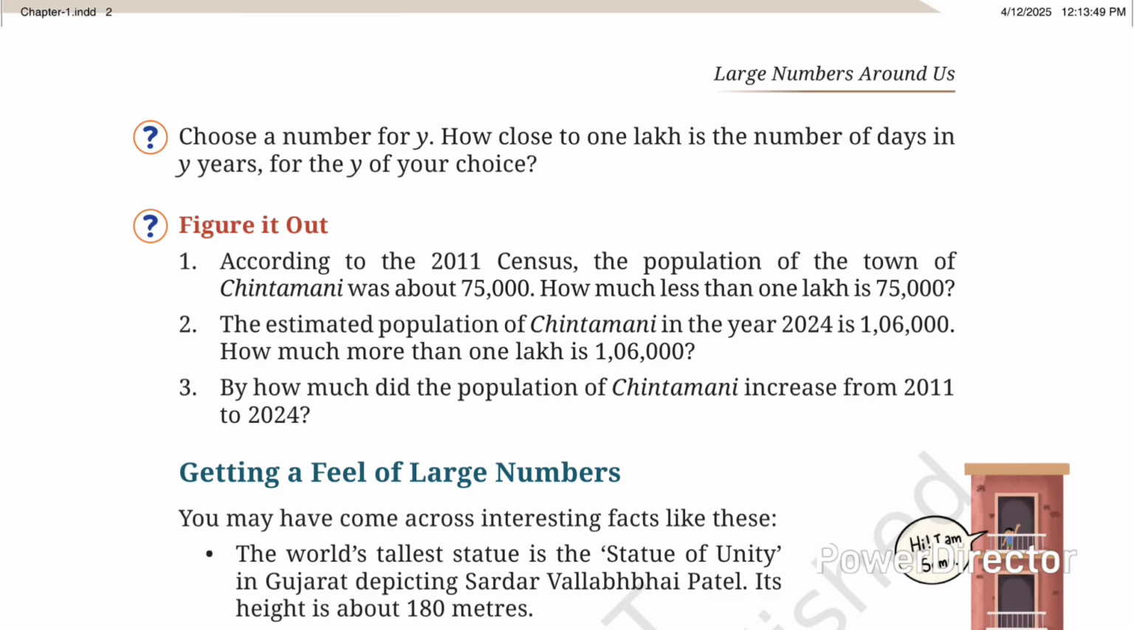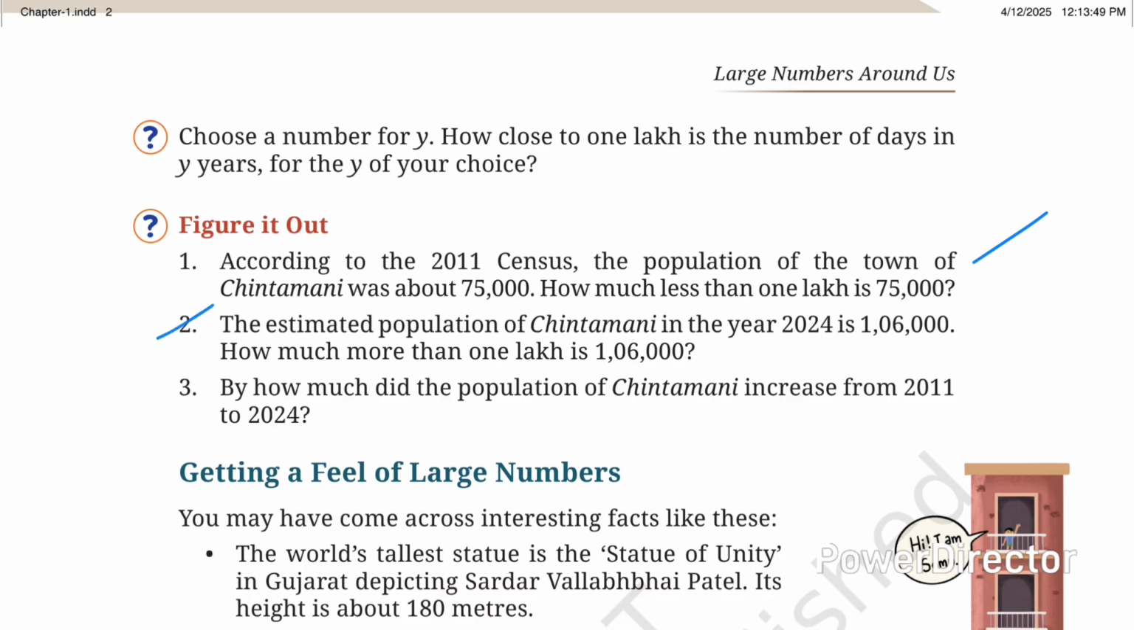Okay, yes, the answer for the first question is 25,000. Means in the 2011 census it was 75,000. So after that, if you subtract the value 75,000 from 1 lakh, we get the answer here, 25,000.